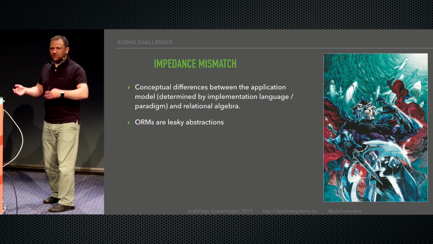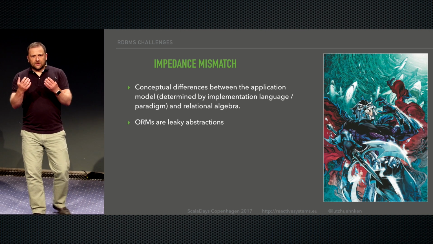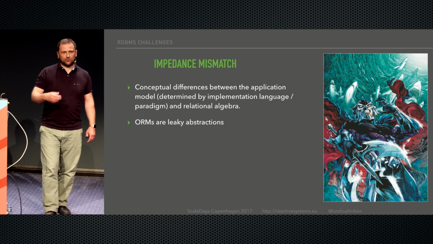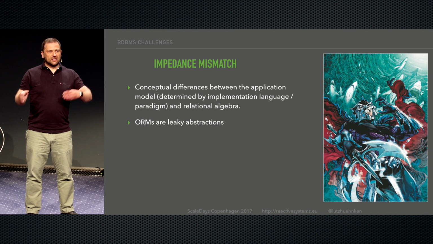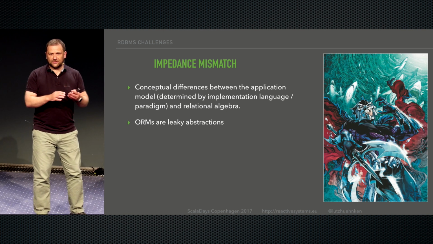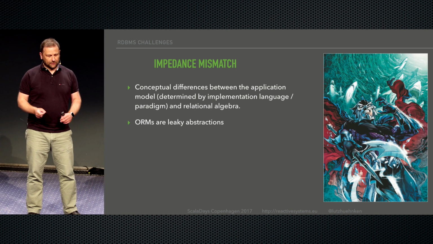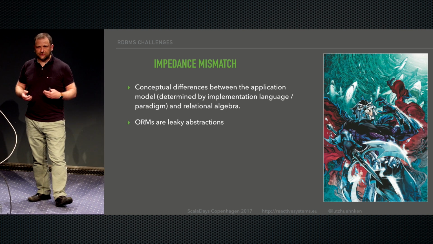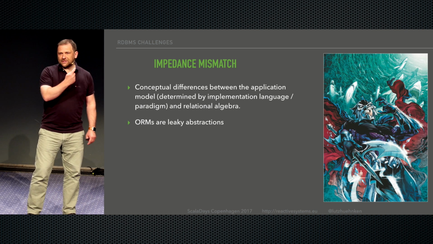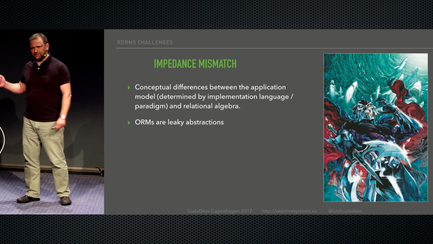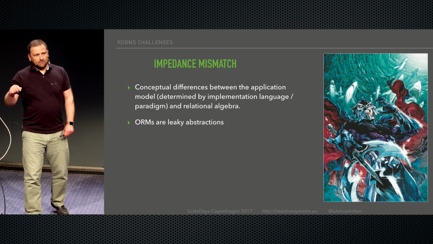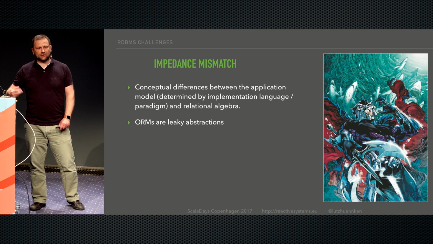The relational model and the models we use in our languages usually are not a perfect fit, right? There's always a mismatch. The structures we use in memory, trees, subclasses, hash tables, don't have a clear representation in the database. There's always some weird mapping going on. So what people used to do is use object relational mappers, but they are leaky, right? This term, leaky abstractions, you've probably heard. I think it was coined by Joel Spolsky, and it's about abstractions that abstract something away, but to use it properly, you still have to know what's going on underneath.